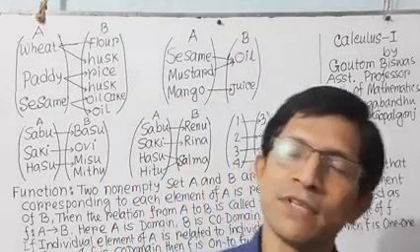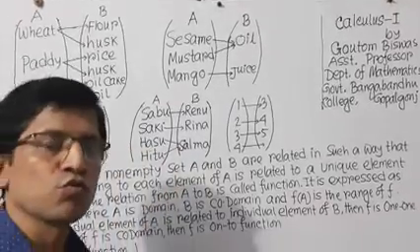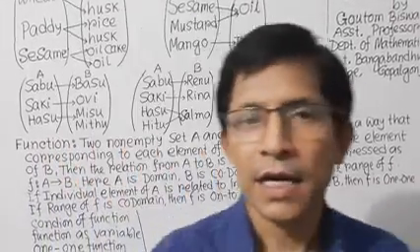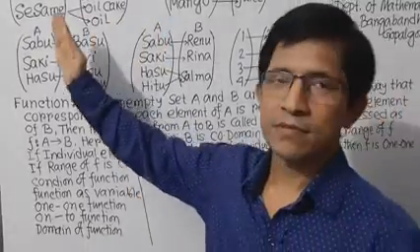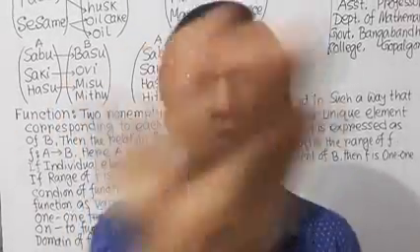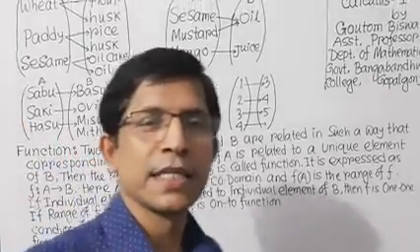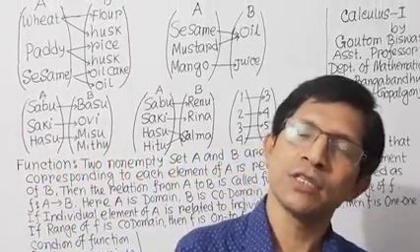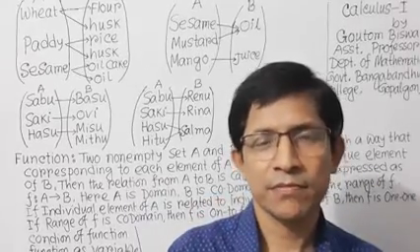There are two non-empty sets. If in these two non-empty sets, each element of the first set relates with one or more elements of the second set, then this indicates a relation between two sets. This is the main idea of relation.